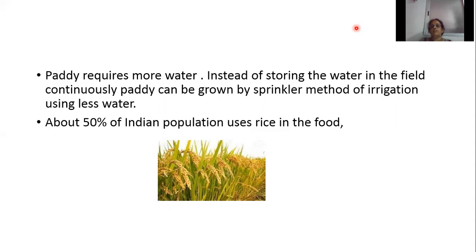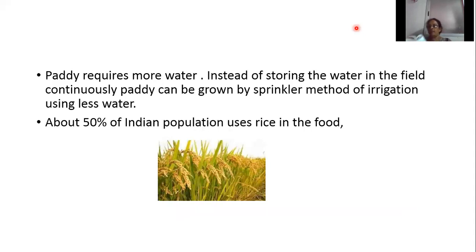About 50% of the Indian population uses rice in their food. So half of the total population uses rice in their food. Paddy is the staple food of most of the coastal states: Kerala, Tamil Nadu, Karnataka, Andhra Pradesh, then Odisha, West Bengal. For all of them, the staple food of the people is rice. So paddy is the most important crop of India.